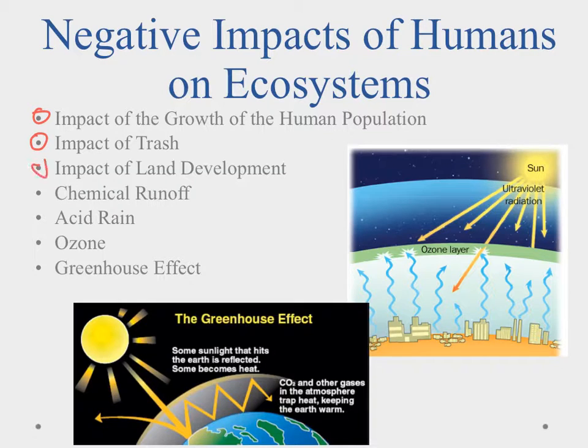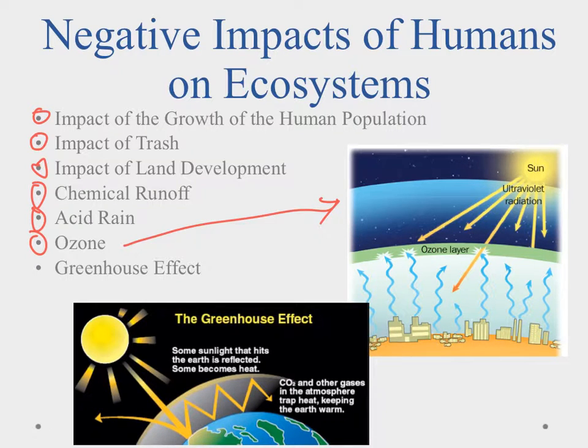We've already hinted at the impact of land development when we talk about building new cities and things of that nature, putting in new roads. And we do that just for our species, and that all has a negative impact on the environment around it. Now, going back to the trash and the pollution, we have things like chemical runoff, acid rain. We actually produce more ozone than is necessary, and we should talk about ozone real quickly.